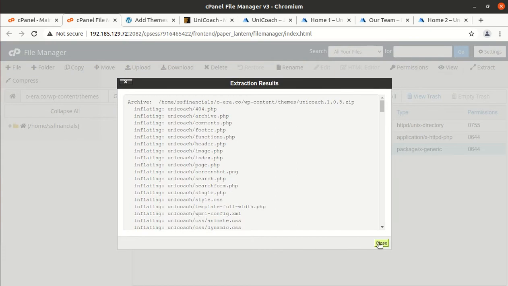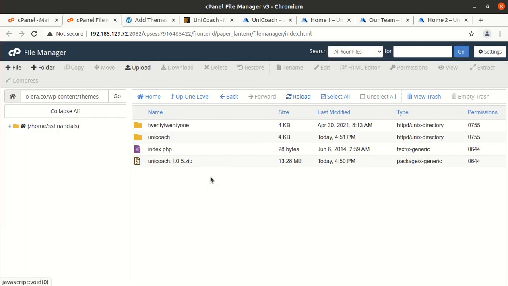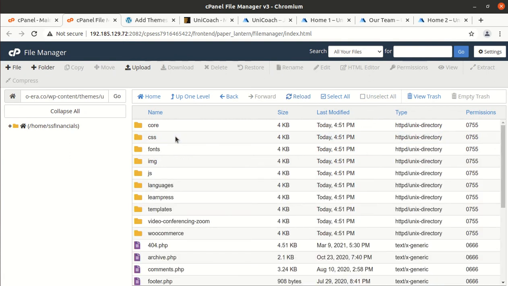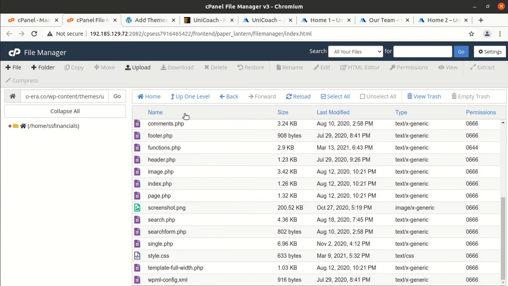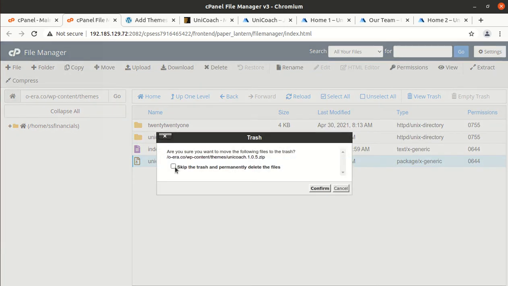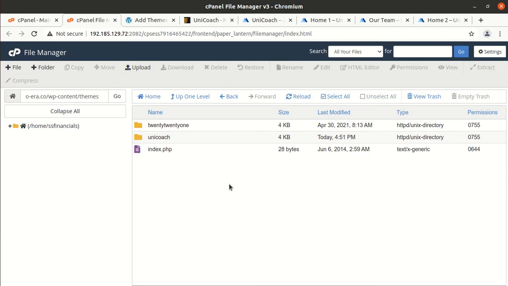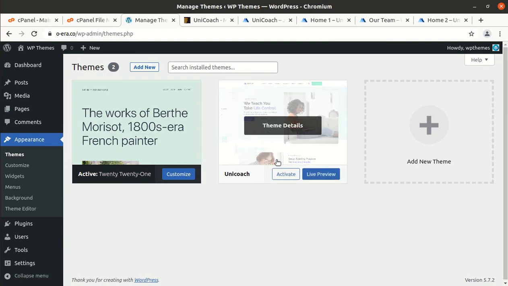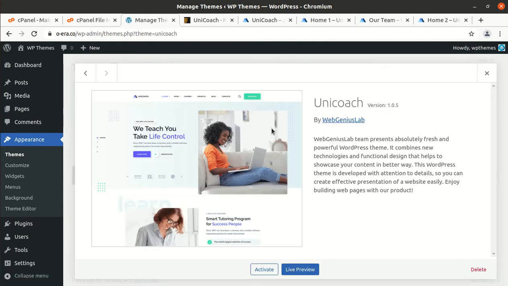And the extraction outcome is this Unicoach folder, in which we got all the theme components, folders and files. So now we can delete the zip one. We have already extracted it, it is not required now, and we are fine to go to the theme section again. And now we have Unicoach as another theme option.